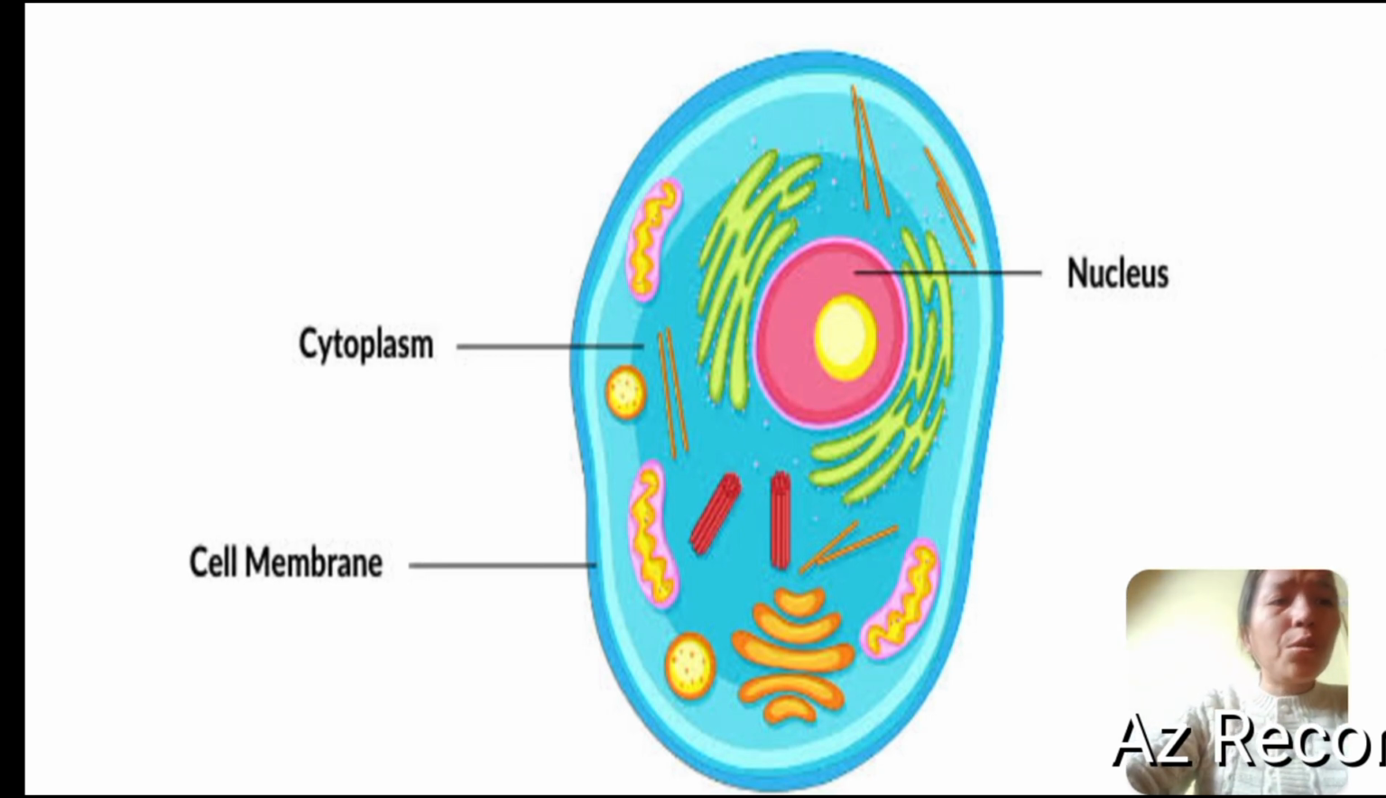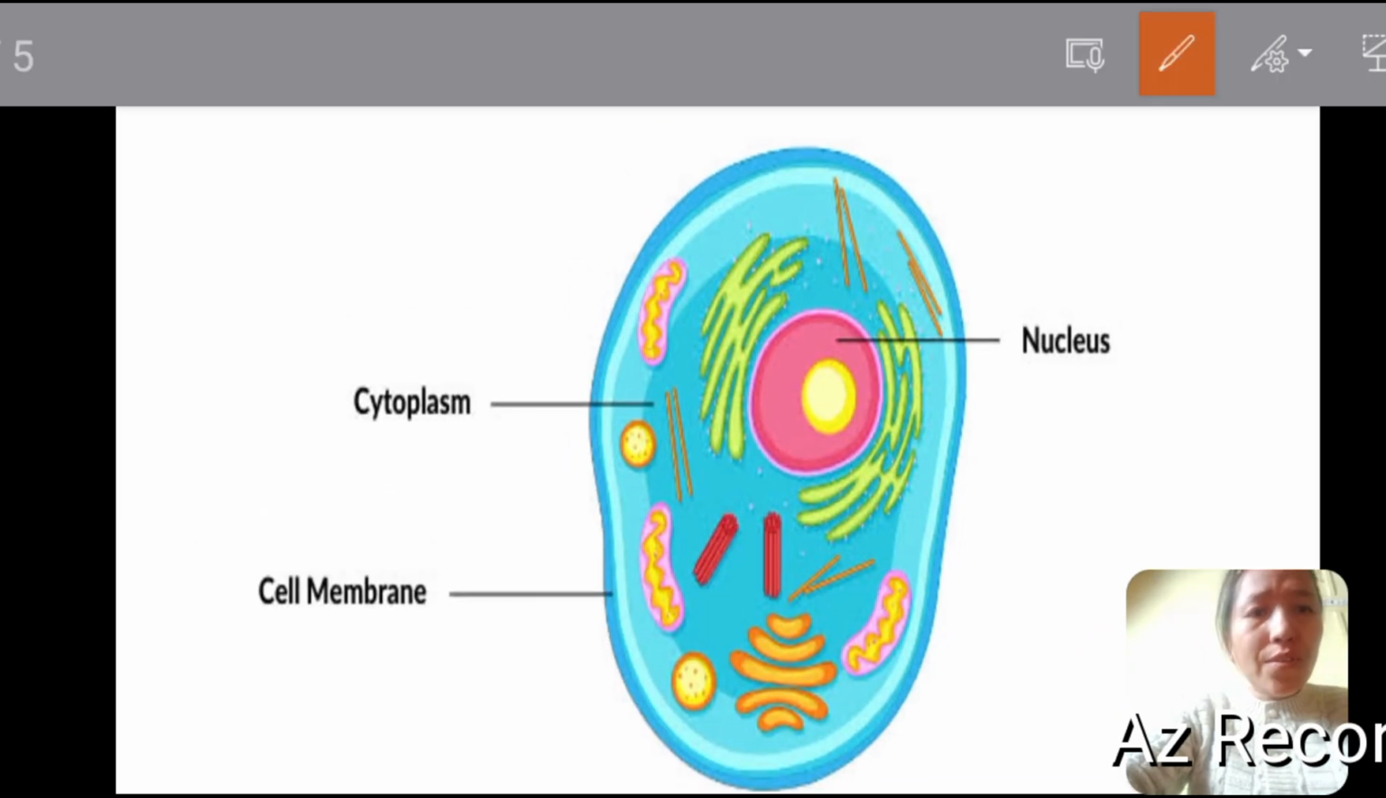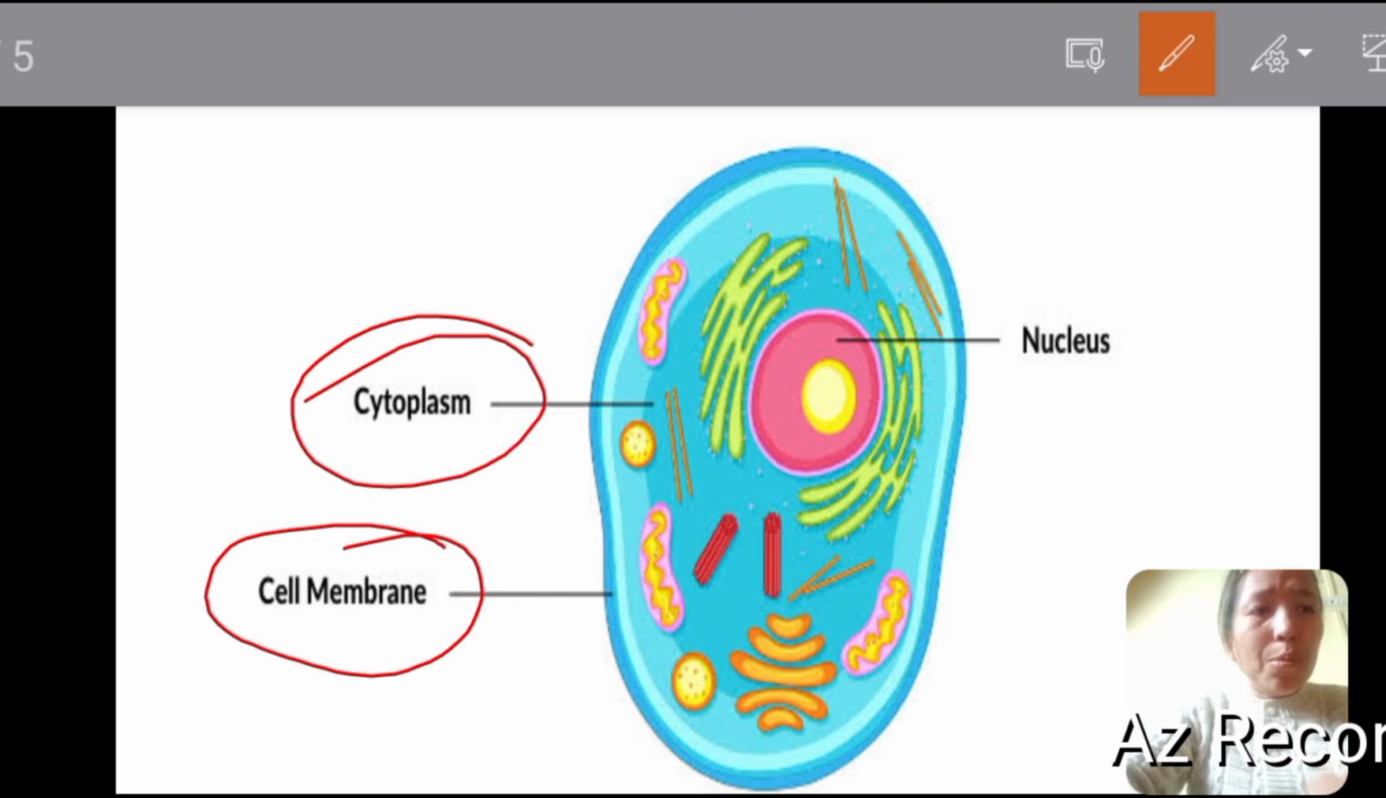So now let's do the different components of the cell. Each cell has three components. First one is the cell membrane, which is also known as the plasma membrane. Second one is the cytoplasm. Third one is the nucleus. All these three components are present in all types of cells.